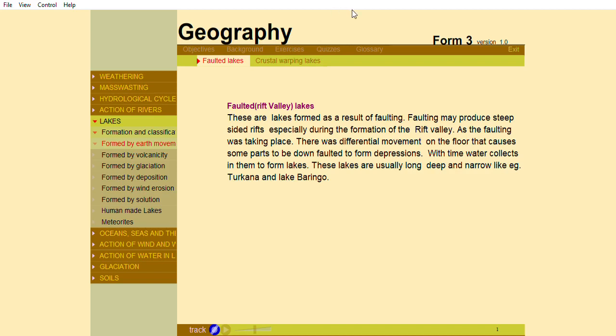Faulting may produce steep-sided rifts, especially during the formation of the rift valley. As the faulting was taking place, there was differential movement on the floor that causes some parts to be downfaulted to form depressions. With time, water collects in them to form lakes. These lakes are usually long, deep, and narrow, like Turkana and Lake Baringo.